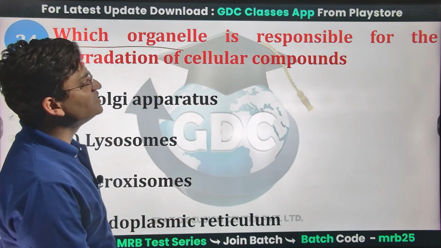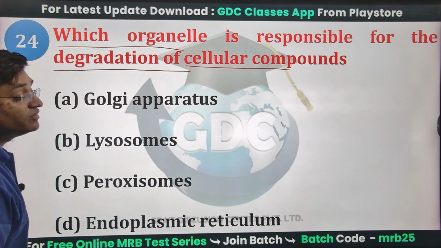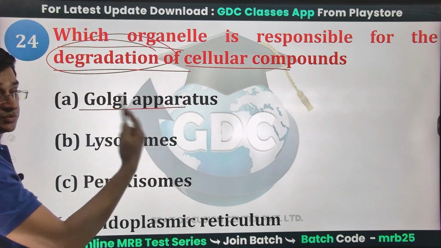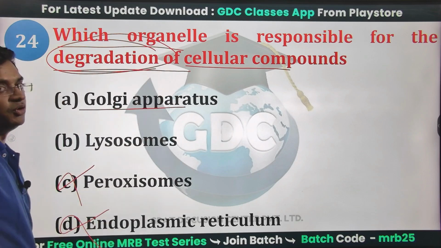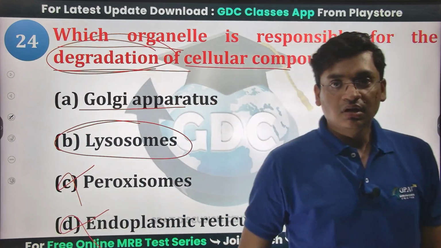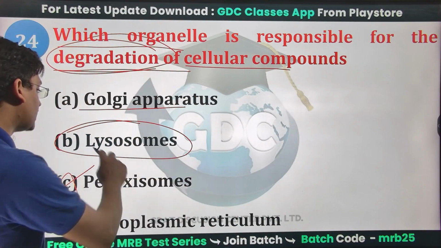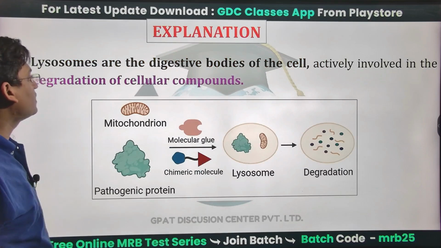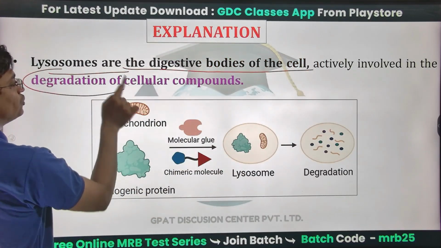Which organelle is responsible for the degradation of cellular compounds? Is it the Golgi apparatus? No. It is lysosomes, yes. Peroxisomes, no, not at all. Endoplasmic reticulum, not at all. Lysosomes contain hydrolytic enzymes that are responsible for the degradation of cellular organelles. So yes, the suicidal bags of the cell, lysosomes, will be the right answer. Lysosomes are the digestive bodies of the cell, actively involved in the degradation of cellular compounds.